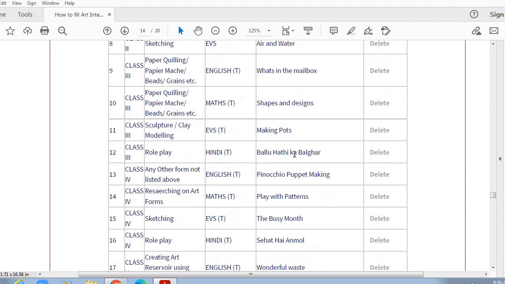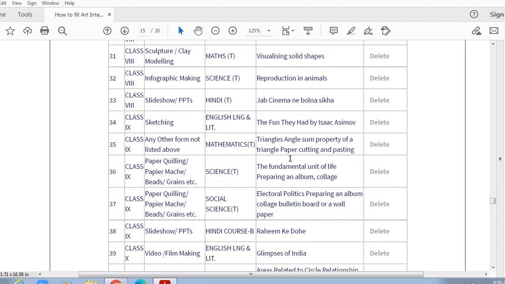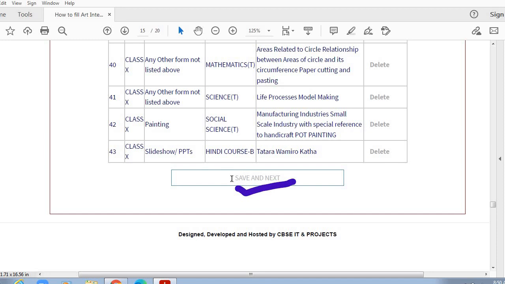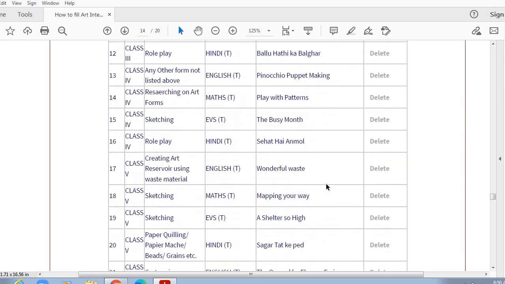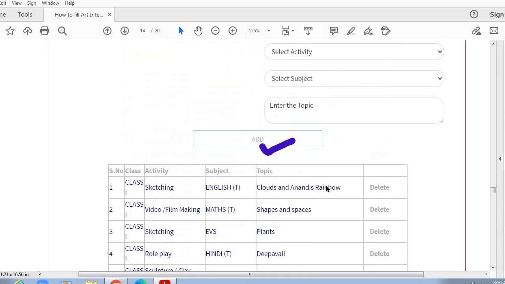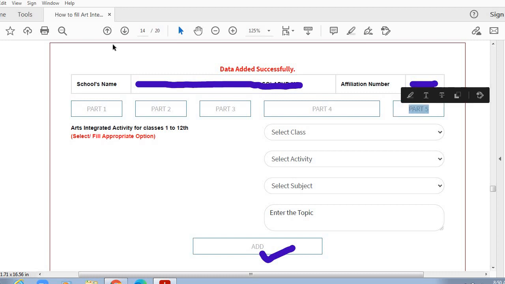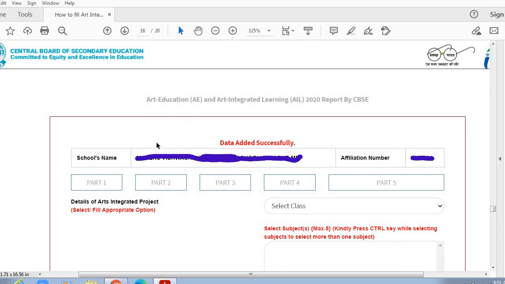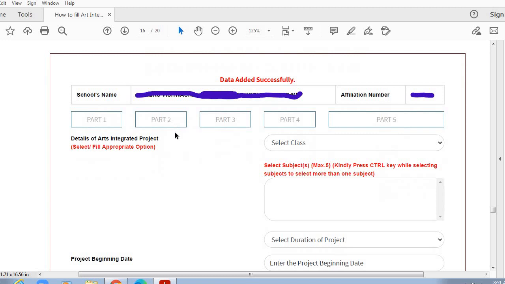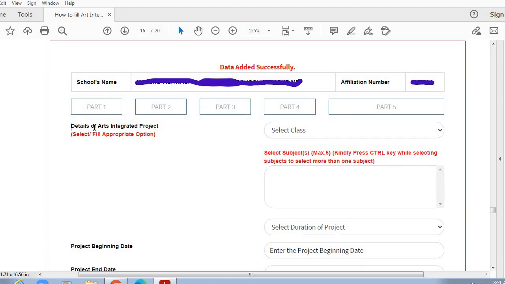Once all the art integrated activities are filled, at last we will have to click on this save and next, so that we will be able to go to the last part of the Kala Setu portal, that is part 5. This is part 5. Now we are on the last page, part 5. In part 5, we need to mention the details of art integrated projects.